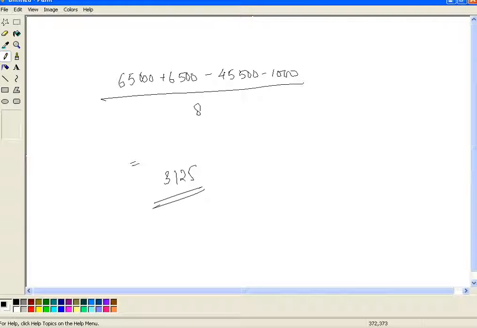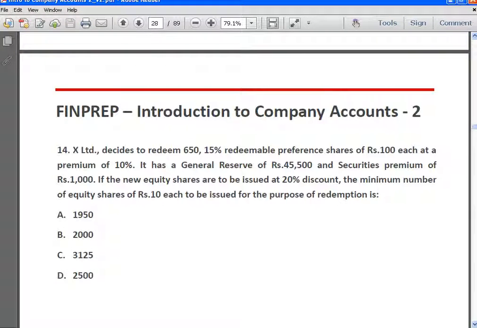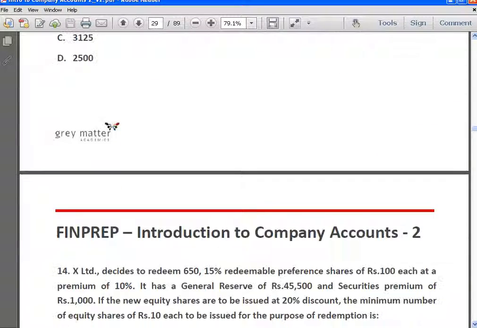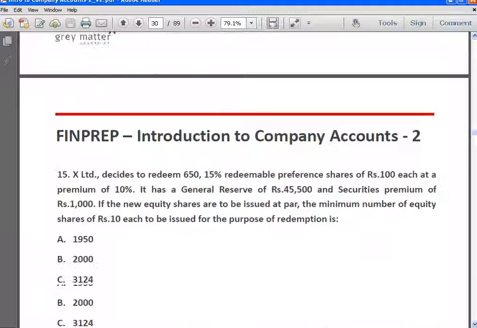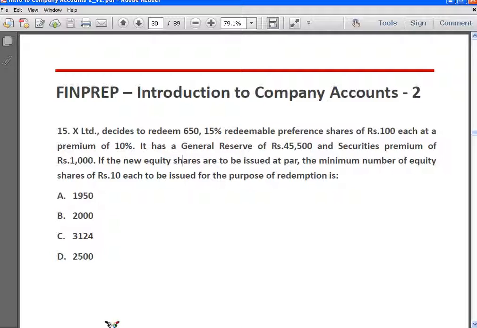3,125. The company has to issue 3,125 shares at 8 rupees per share. Okay, so answer is C. Next,